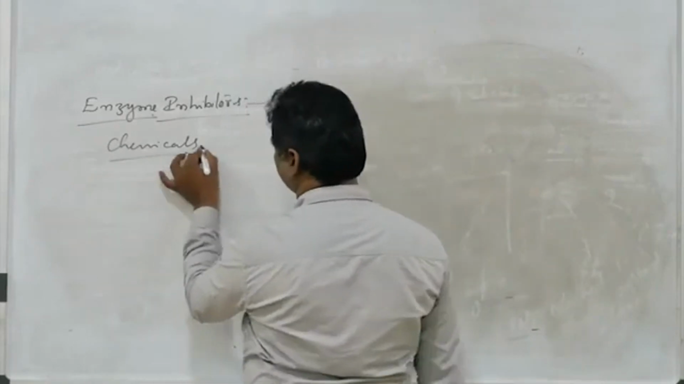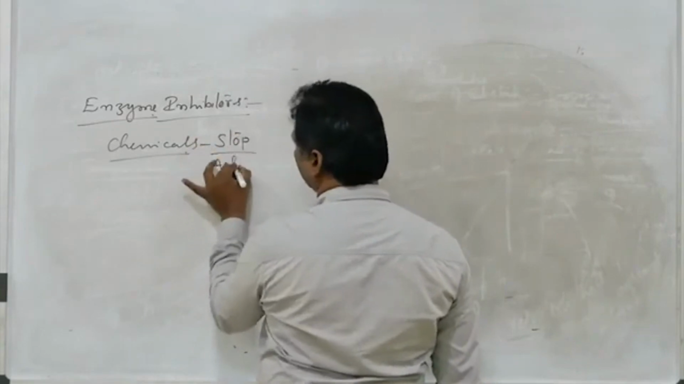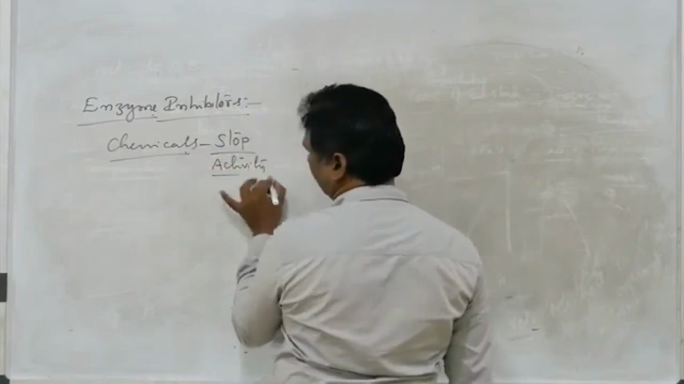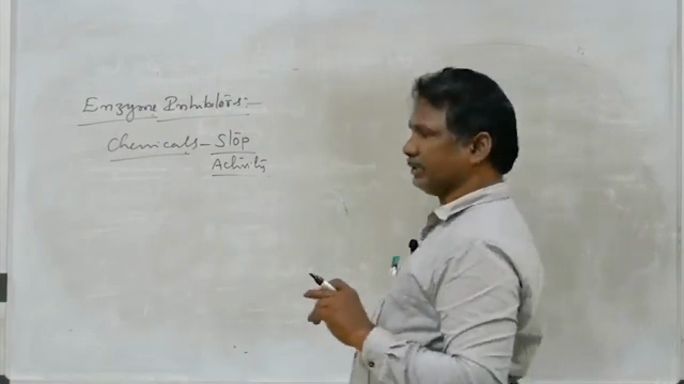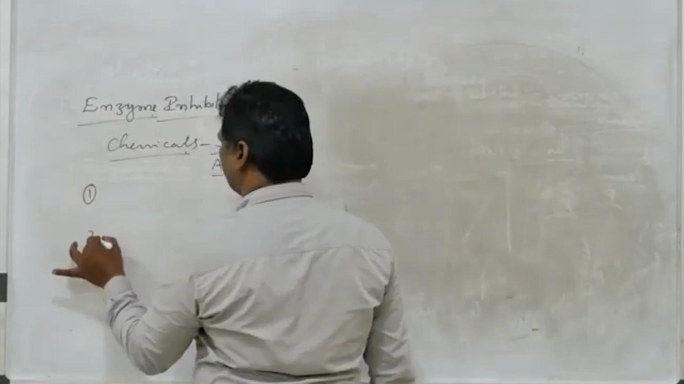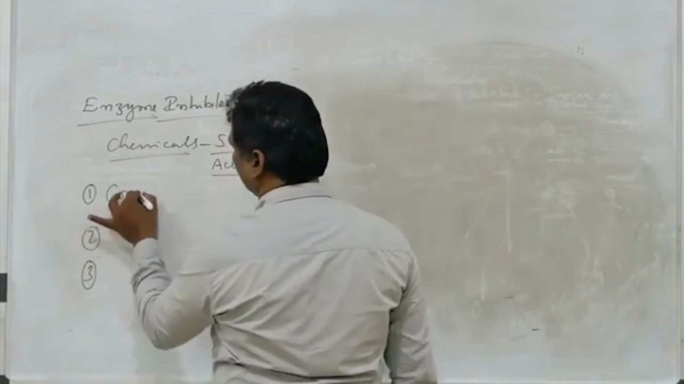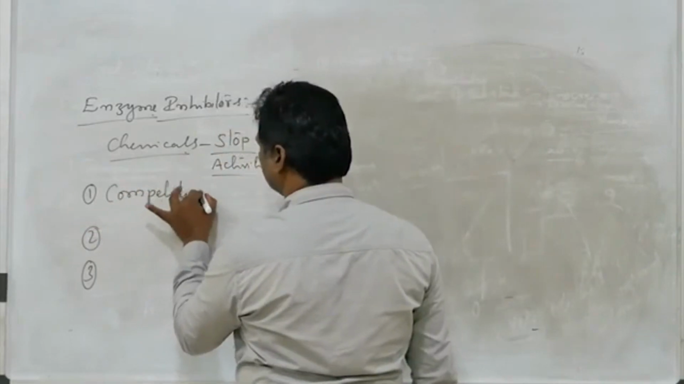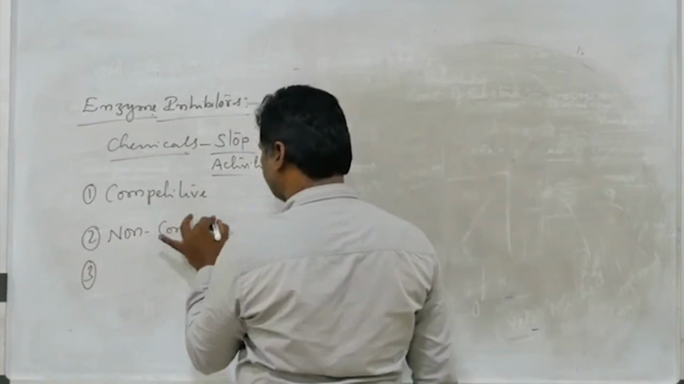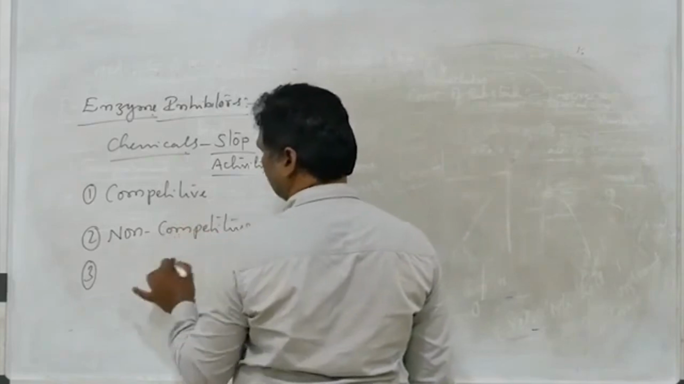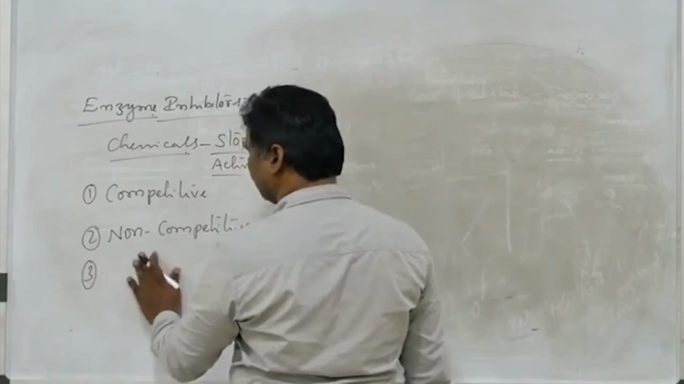Some of the chemical substances which inhibit, means to stop the activity of enzyme, those are simply called enzyme inhibitors. According to your syllabus, there are 3 types of enzyme inhibitors. One is called competitive inhibitors. Second one, non-competitive inhibitors. And the third one, allosteric feedback inhibitors.